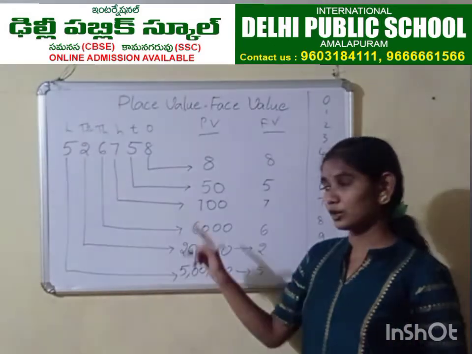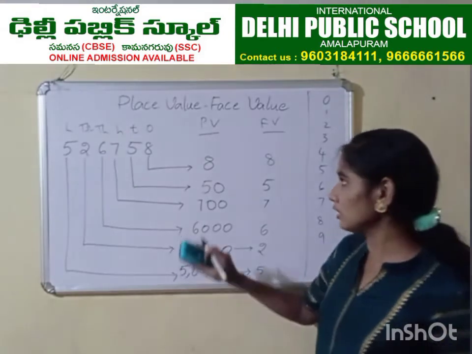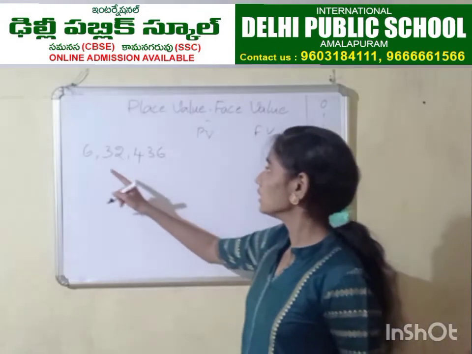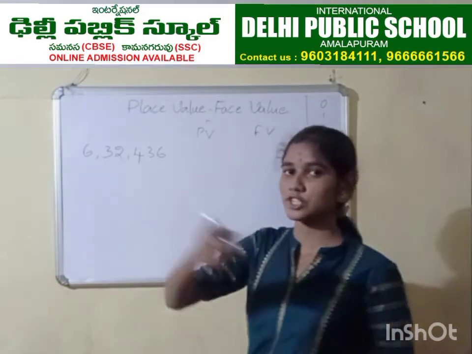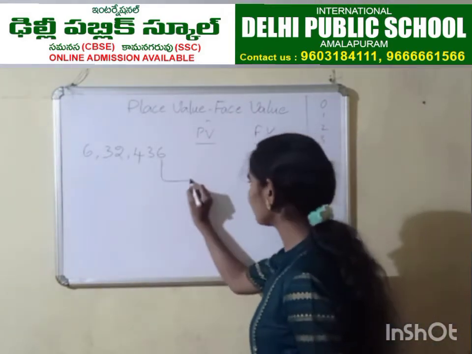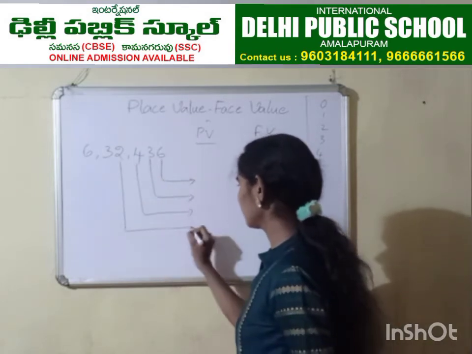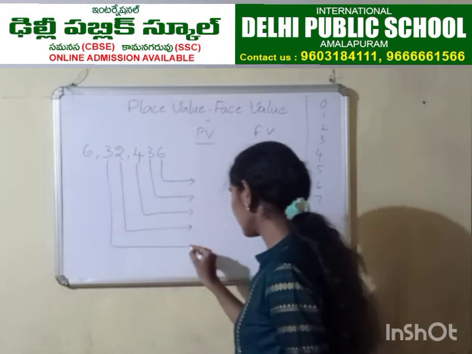Okay. Now I am going to give you one question. Pause the video and then try to solve it on your own. Friends, write this question in your classwork and try to write the place value and face value of each and every digit.